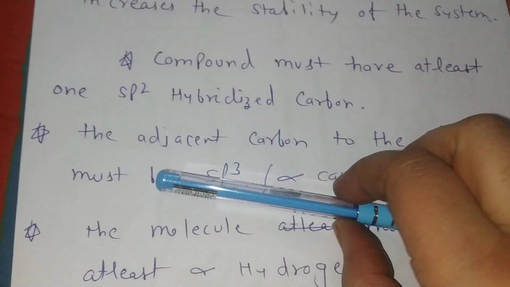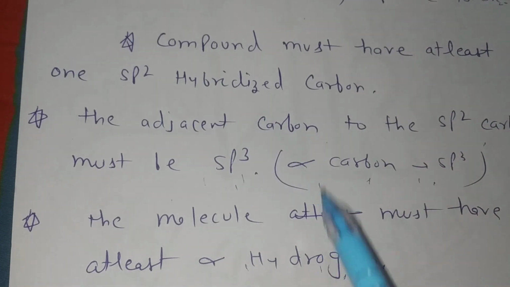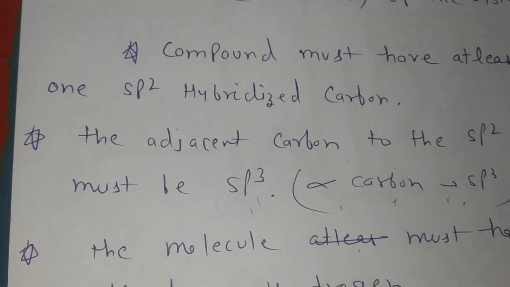And students, the molecule must have at least one alpha hydrogen. Three conditions must be present in the molecule, then the molecule shows hyperconjugation.